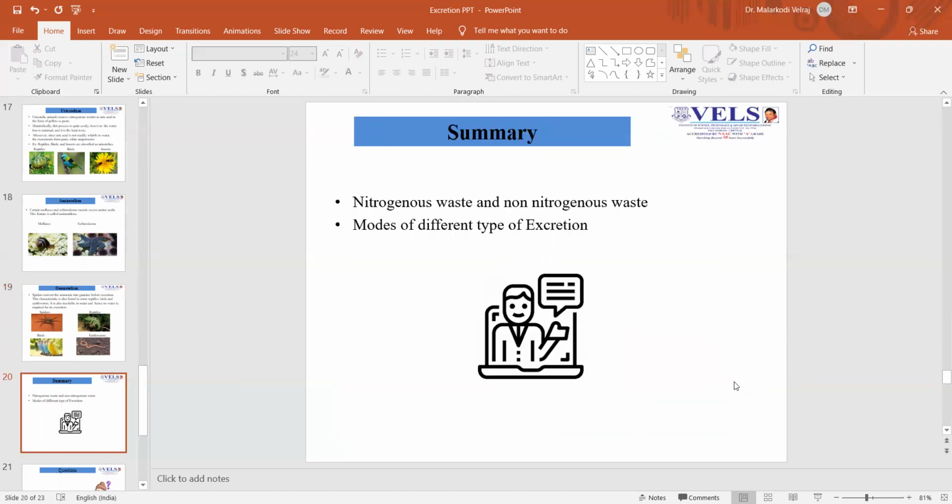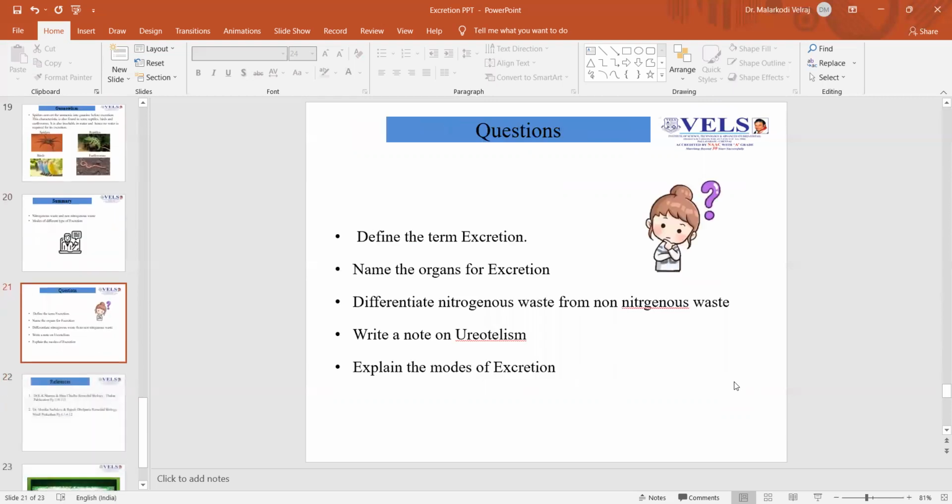Summary. After a thorough learning of the subject, the person will be able to differentiate nitrogenous waste and non-nitrogenous waste and modes of different types of excretion. Few questions: we can define the term excretion, name the different organs for excretion, differentiate nitrogenous waste from non-nitrogenous waste, write a note on ureotelism, and explain the various modes of excretion.